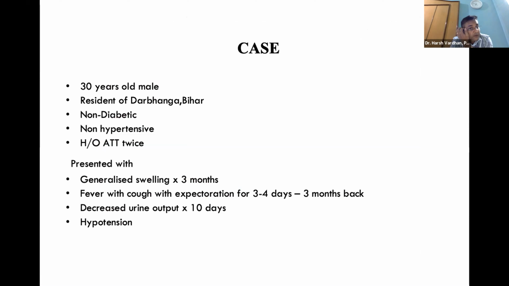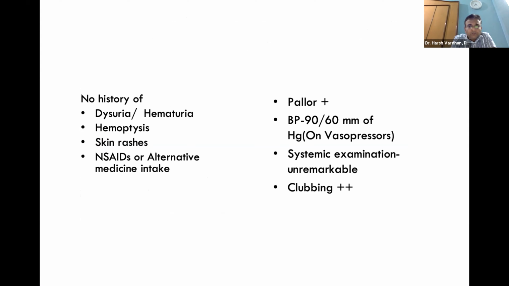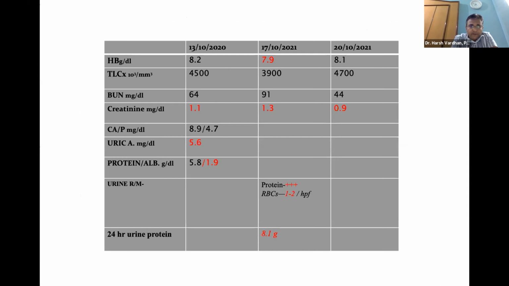Another case was a 30-year-old male, resident of Darbhanga, Bihar. He presented to us with generalized swelling for 3 months, and fever and cough with expectoration, which he had 3 months back. He also reported the same 9 months back. He also presented with decreased urine output and persistent hypotension, and there were various hypotensive recordings even before his admission. He was on high-dose vasopressor, massive edema was there, clubbing was there.